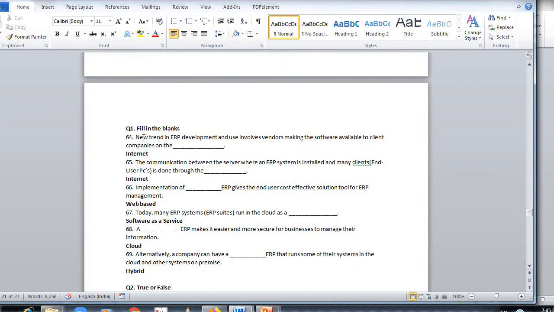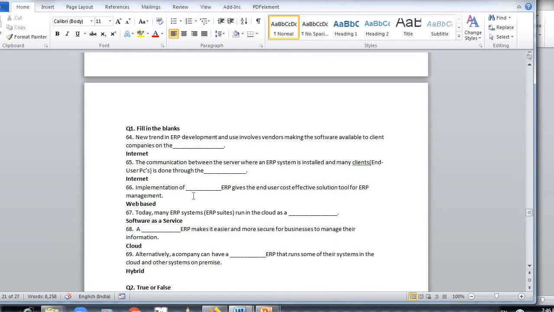Now here is the theory question. Fill in the blanks. New trends in ERP development and use involve vendors making the software available to client companies on the Dash, internet. The communication between the server where an ERP system is involved and many clients and users is done through the Dash, that is, internet. Implementation of Dash ERP, that is web-based ERP, gives the end user cost-effective tools for ERP management. Today many ERP suites run in the cloud as a Dash, software as a service. A cloud ERP makes it easier and more secure for business to manage their information.